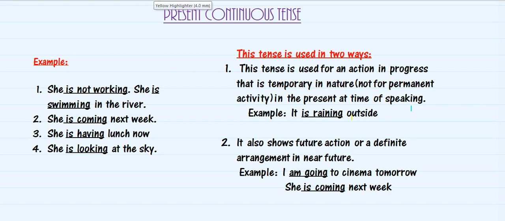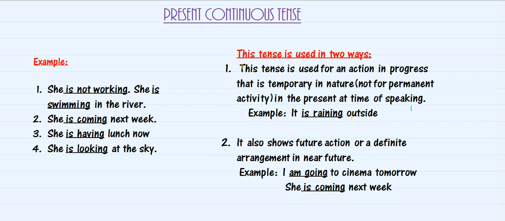In this video, we'll be doing the present continuous tense. Like in the last video, we started with simple present tense. Taking it forward comes present continuous tense. So let's see how and where we use the present continuous tense.